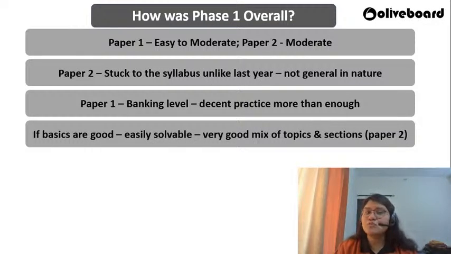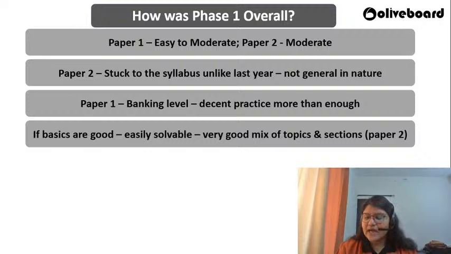Anybody taking 3 to 3.5 hours per day with full concentration would have really found the paper easy, because the topics are familiar, you have seen that they have picked it up from the syllabus. There are always exceptions, like 2 to 3 questions coming from outside the syllabus. That is the case with any examination, right? And again, as I've mentioned, it was not general in nature. They did stick to the syllabus, unlike last year. Last year it was more like a general understanding, even if you had not prepared, you would have cleared. But this year, a decent amount of preparation was definitely required for you to sail through, right?